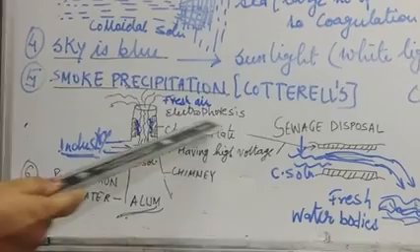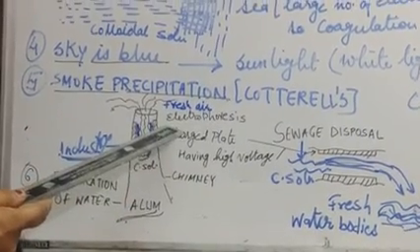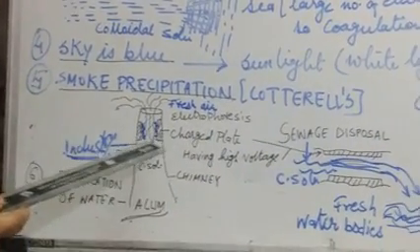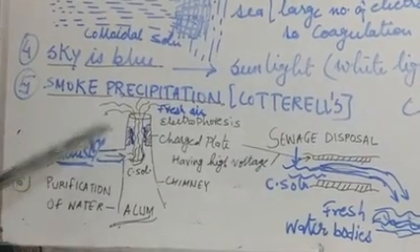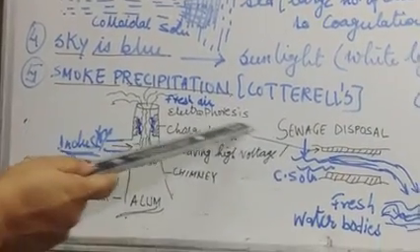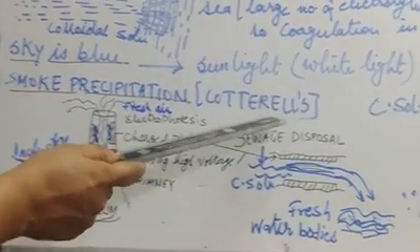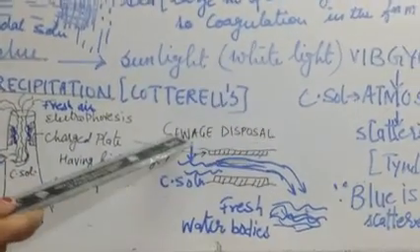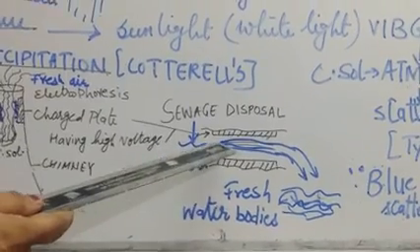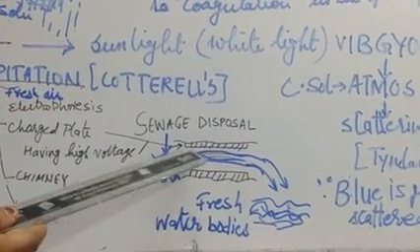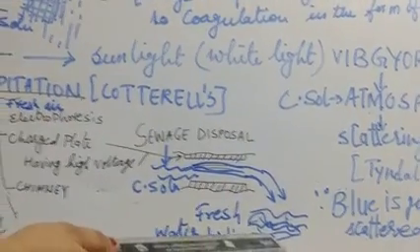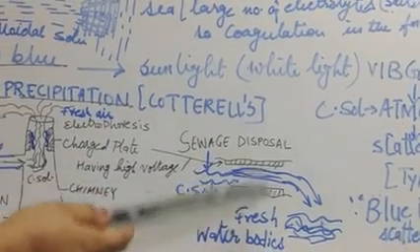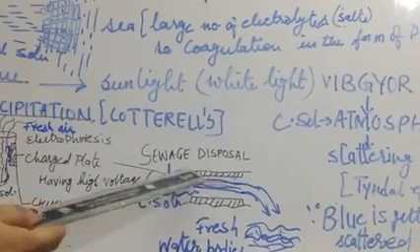The phenomenon which is taking place is electrophoresis or cataphoresis. I have explained this to you: movement of charged particles of the colloidal solution towards opposite electrodes. Electrophoresis is taking place in this chimney, Cottrell's precipitator. Clear? The same electrophoresis takes place in the case of sewage disposal. Before sewage is dumped into fresh water bodies, it is passed through pipes which are fitted with high voltage plates.